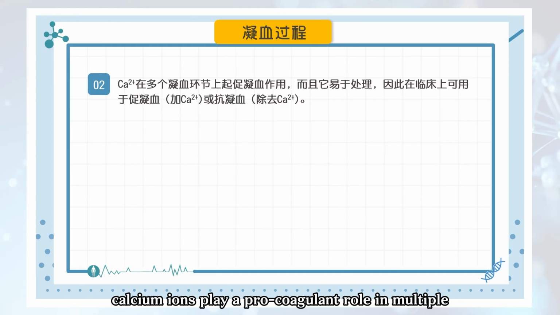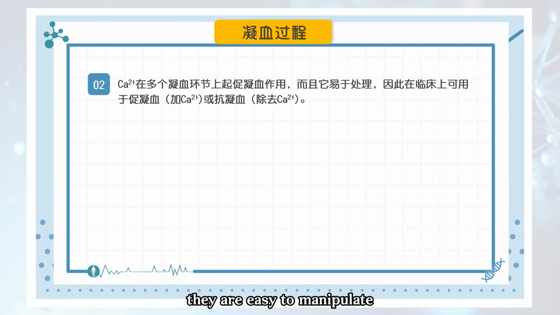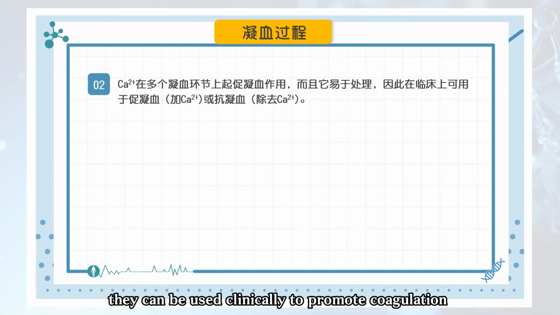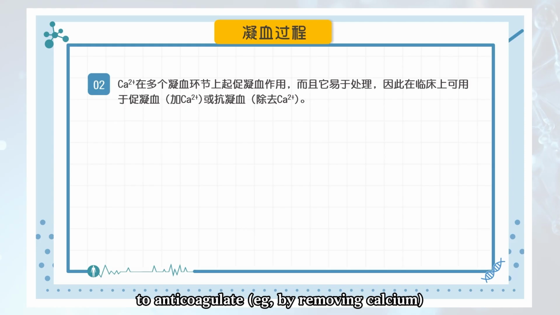Second, calcium ions play a procoagulant role in multiple steps of coagulation. Moreover, they are easy to manipulate. Therefore, they can be used clinically to promote coagulation, e.g., by supplementing calcium, or to anticoagulate, e.g., by removing calcium.